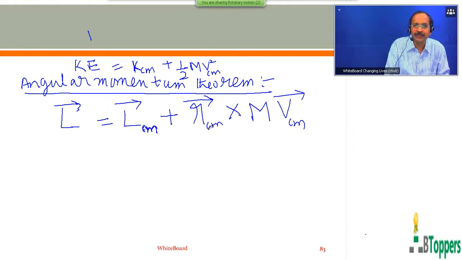origin O of the laboratory frame of reference or fixed frame of reference. Capital M is the total mass of the system of particles. V CM bar is the linear velocity of the center of mass of the system of particles with respect to origin O of the inertial frame of reference.